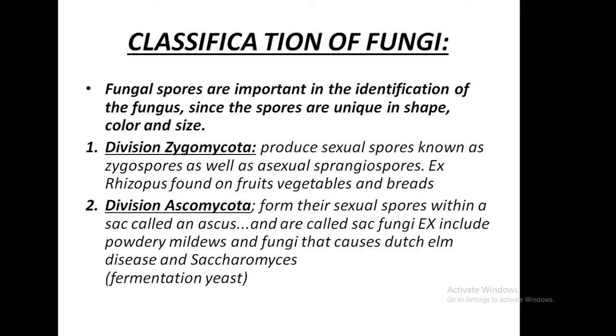Second one, division Ascomycota. They form their sexual spores within a sac called an ascus, and they are called sac fungi. They include powdery mildews, the fungi that cause Dutch elm disease, and Saccharomyces, that is fermentation yeast.